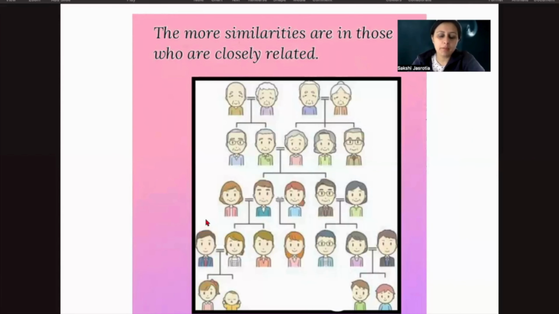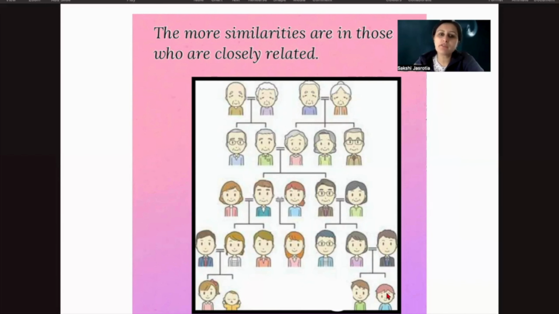So take an example of this family. जैसे कि suppose you and your sibling will show more similarities characteristic wise, the eye color, the hair color, right, the height and all, with your own sibling as compared to your first cousins, right? आपके first cousin और आपके बीच में similarities उतनी नहीं होंगी जितनी आपके अपने sibling में होंगी.